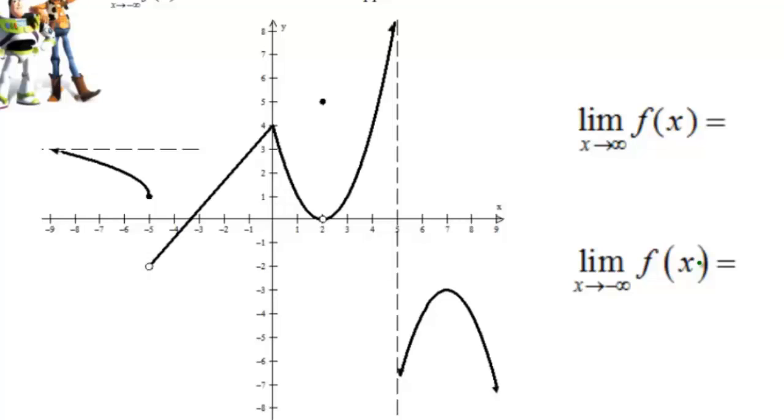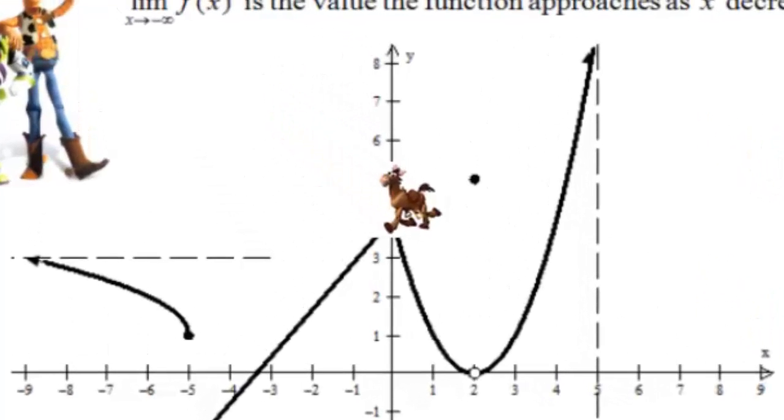I'll teach you how to do it. The best way to look at limits is to pretend that you're a point on the graph. So let's just say you're Bullseye, and you're sitting at x equals 0. Now, because the question asks the limit as x goes to infinity, as Bullseye, let's trace the graph and follow along as x goes towards infinity.